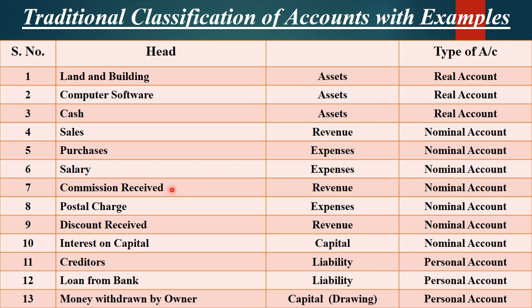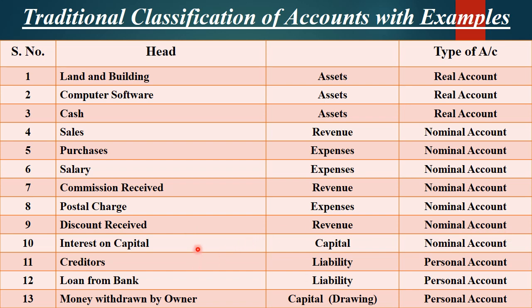You got commission for something, you got revenue. You pay postal charges, printing charges, it's your expense. And you receive discount, such as commission. You purchase goods on cash, so you get the cash discount. You purchase bulk quantity, you get the trade discount, so it's your revenue.